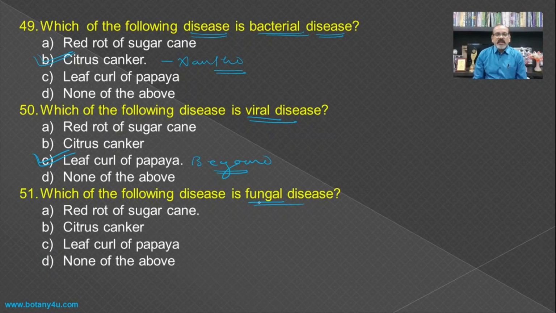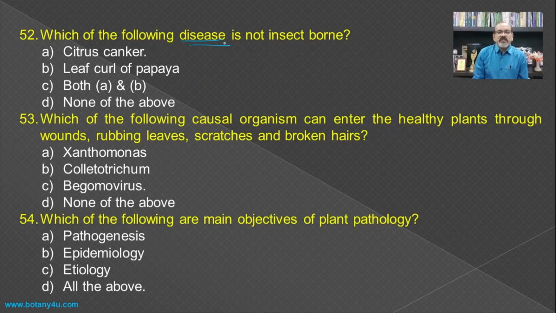Then which of these are fungal? That is Colletotrichum, which is responsible for the disease of sugarcane, and hence it is a fungal disease. So there may be questions in this manner also. Then which of the following diseases is not insect borne? If you see the leaf curl of papaya, it is transmitted with the help of whitefly. But citrus canker, which is a bacterial disease, is not transmitted through such type of insect, and hence it is not an insect borne disease.